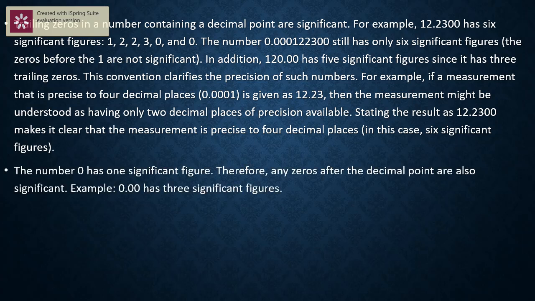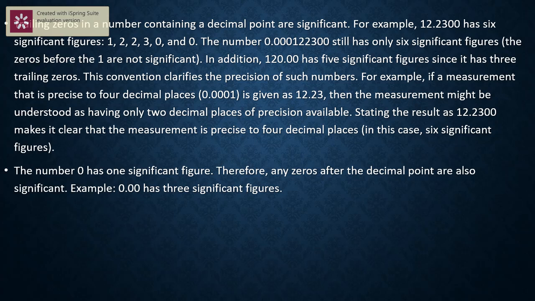The number 0.00012230, how many significant figures are here? I told in the previous discussion, the 0.000 will tell about the position of the decimal, so they are not significant. Only 1, 2, 2, 3, 0, 0 are significant. Therefore, this number has 1, 2, 3, 4, 5, 6 significant figures.